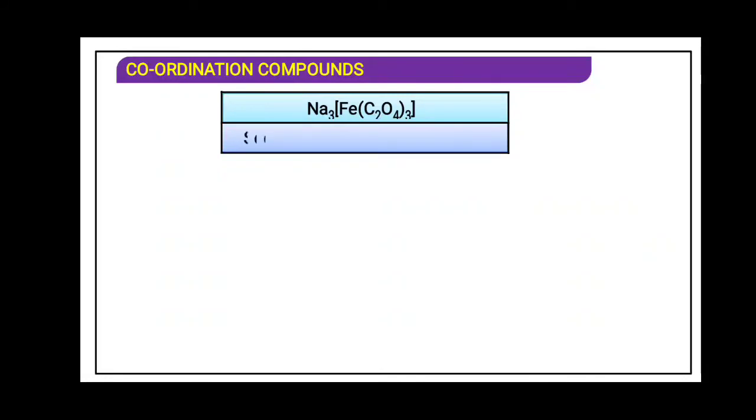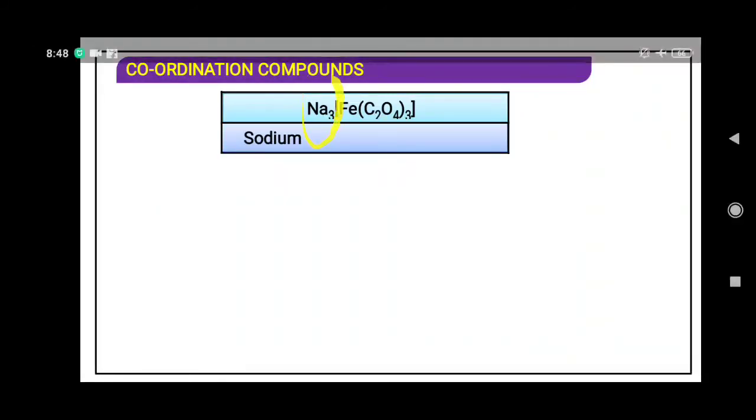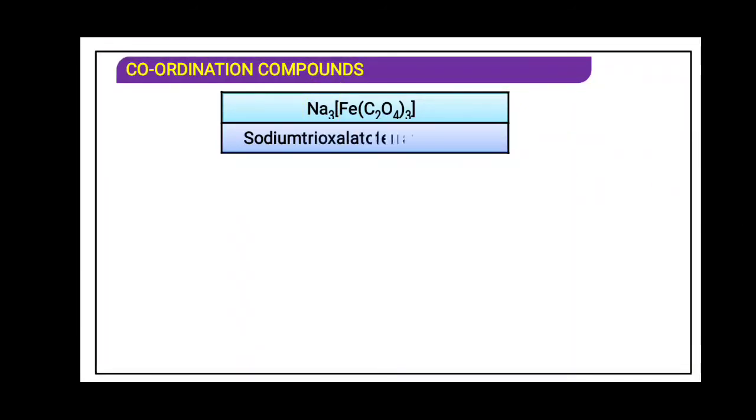So for that we have cases, but as of now, over here, C2O4 is oxalate. So it is named as oxalato, and it is sodium trioxalatoferrate(III). The valency of Fe is 3.